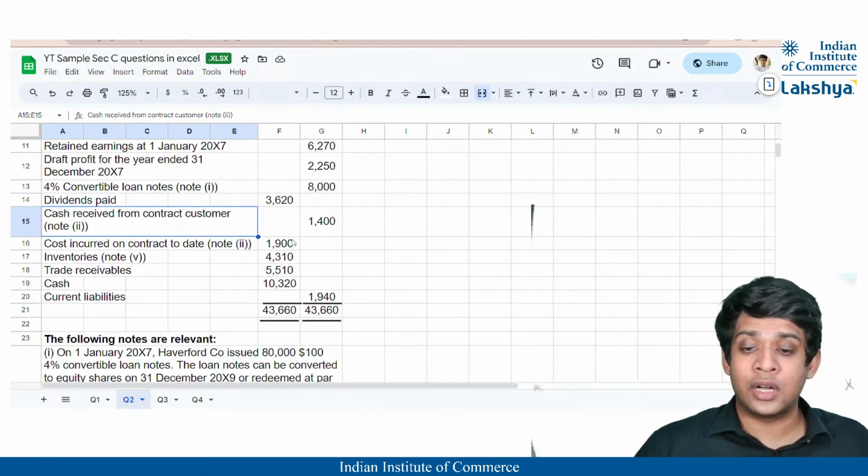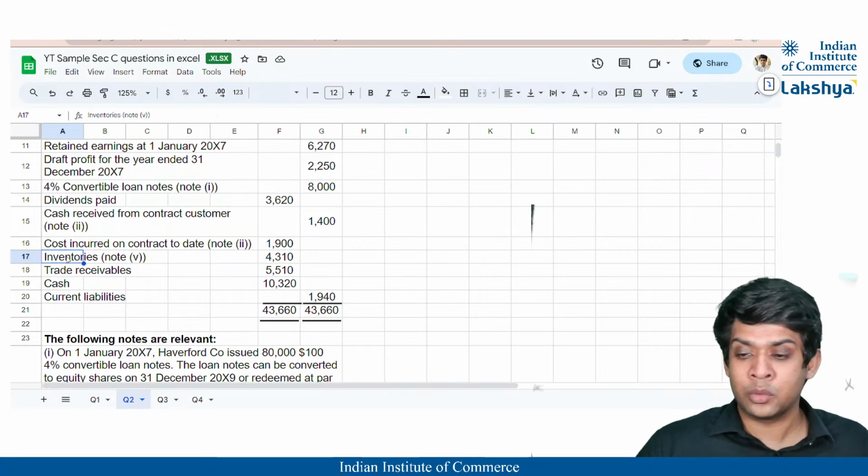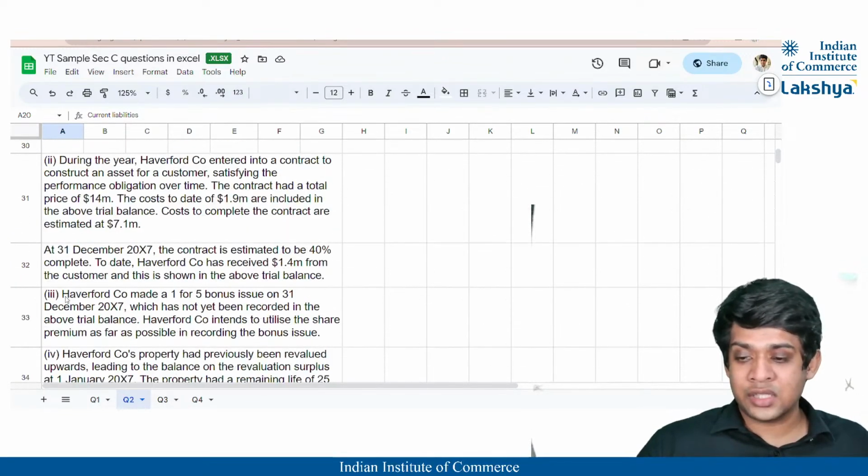So we have a question on revenue here. Then costs incurred on contract to date. Yes, so we have an adjustment of revenue. Inventories, we also have an adjustment for inventories. Trade receivables, cash, and current liabilities. So let us now look at the adjustments.